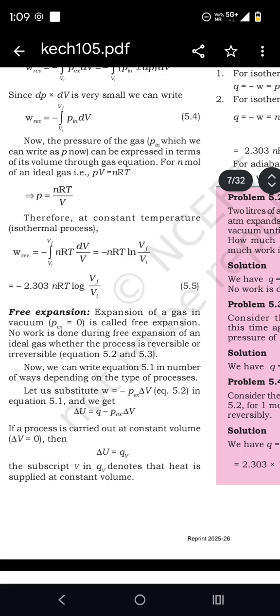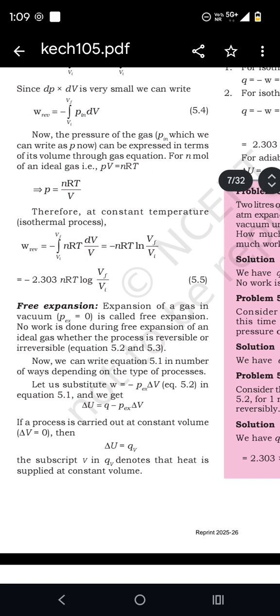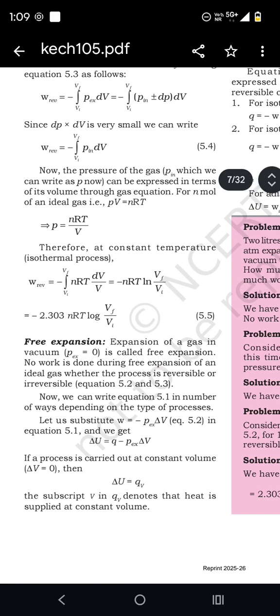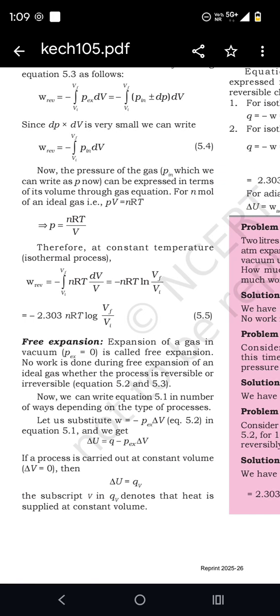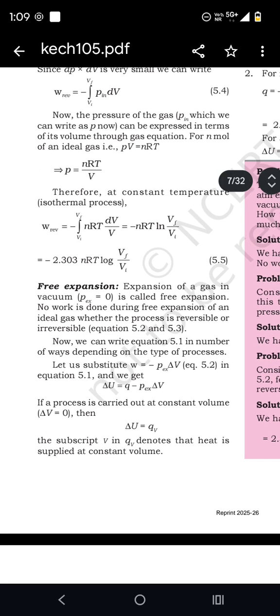Now the pressure of the gas can be expressed in terms of its volume through the gas equation. For n moles of an ideal gas, P is equal to nRT divided by V. Therefore, at constant temperature, W reversible is equal to minus nRT ln Vf by Vi.